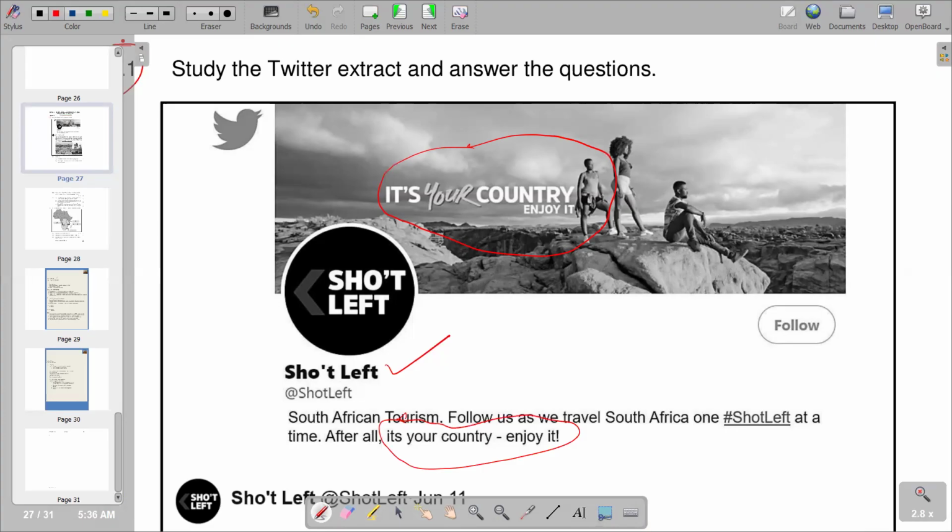Remember, a slogan is just a short and striking phrase, or you can describe it as a memorable phrase used in advertising. So basically, that's the explanation or description that we have in terms of a slogan, that it is a short and striking phrase, or we can define it as a memorable phrase that is used in advertising. So this is the one that we are saying is our slogan according to this Twitter extract. So we go to the next part of the question.